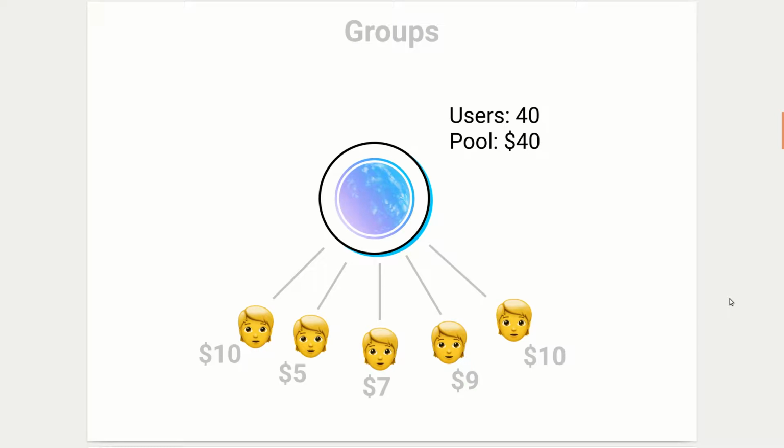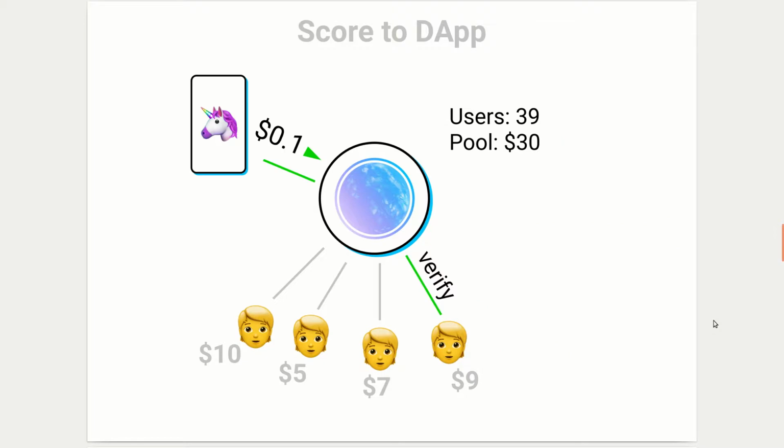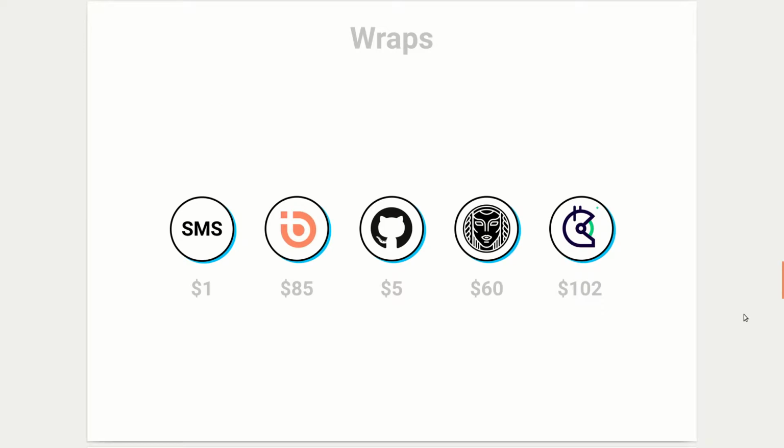Upala consists of groups. Each group has a pool of money and the list of members with their scores. The user score represents the amount of money that a user can steal at any time from the pool. This act of stealing results in deleting their ID. We call it explosion. It incentivizes groups to let only trusted members in, and it allows DApps to see how much a group staked on each user. Groups in turn can charge DApps for providing the scores. With that, any human verification method can be monetized, be it SMS verification, community membership, or even other identity systems.